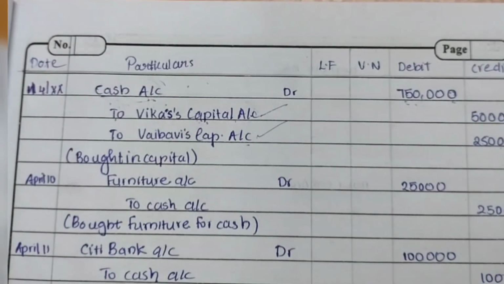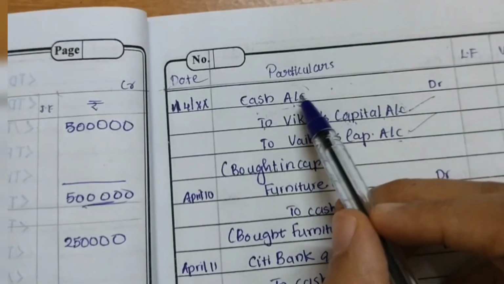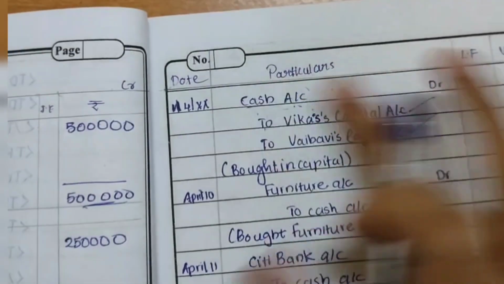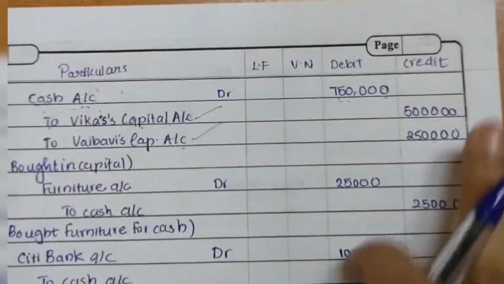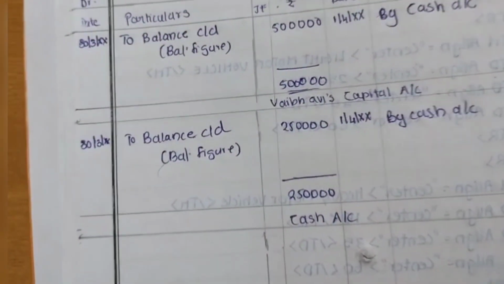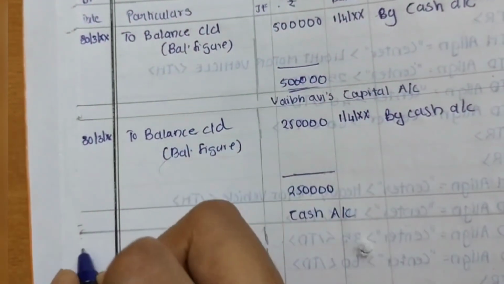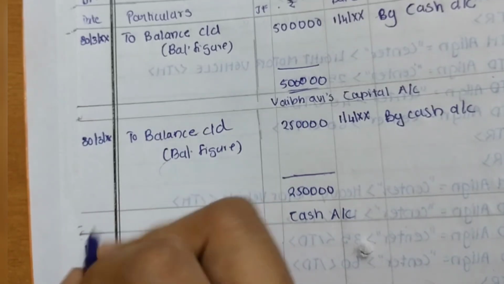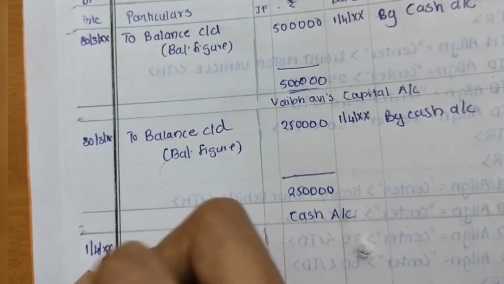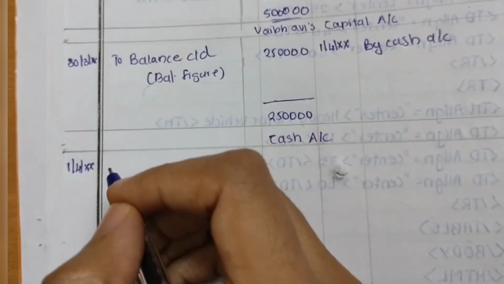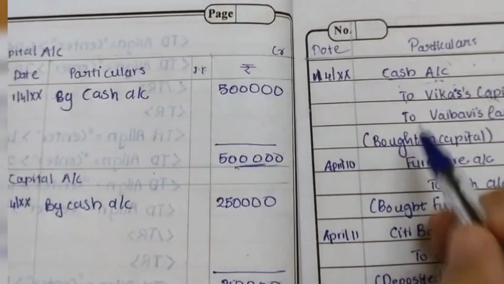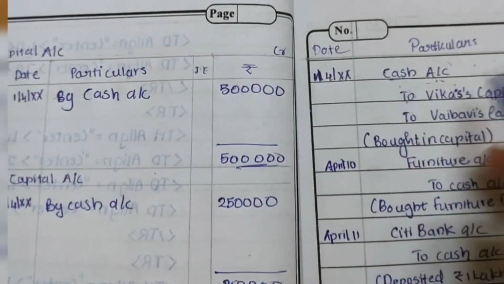So what am I going to do? Cash account debit, and Vikas's and Vaibhavi's two credits are being involved here. So we are going to write the amount as it is. As I told you, we are preparing the cash account. This is the debit side, okay? This is the debit side, so the first thing we have to write is "To". Whatever we write on the debit side, we have to begin with "To" only.